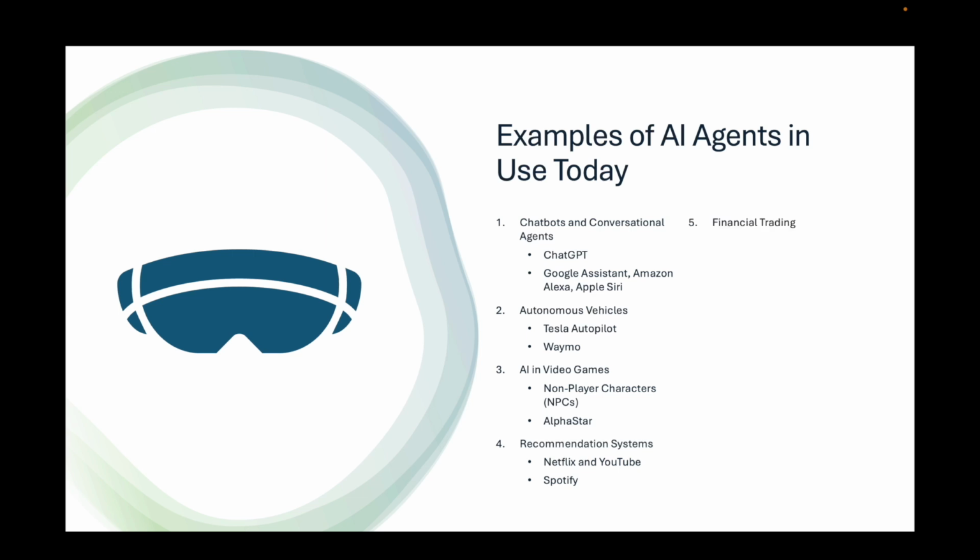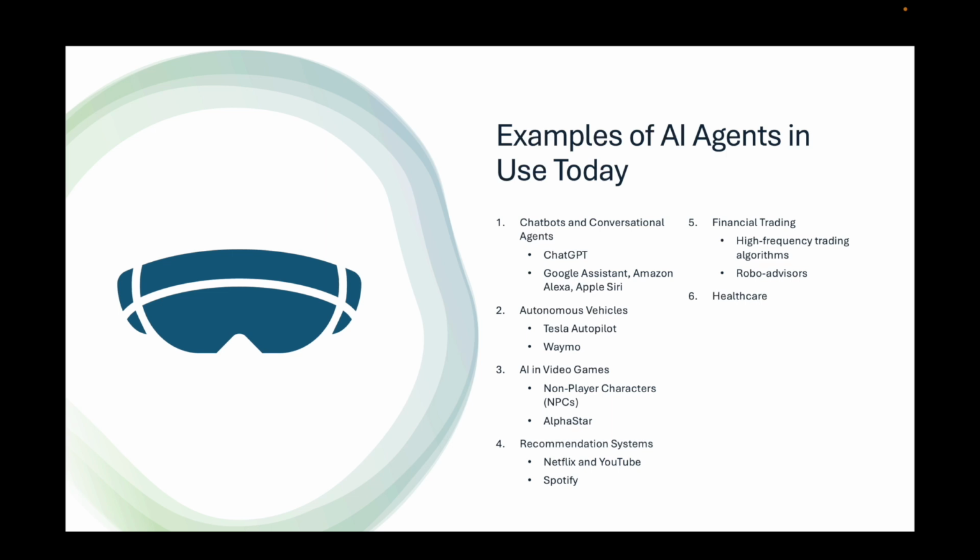5. Financial trading. Examples: High-frequency trading algorithms, AI agents that buy and sell stocks in milliseconds based on real-time market data. Robo-advisors, AI agents that provide automated investment advice by analyzing financial data and customer goals.